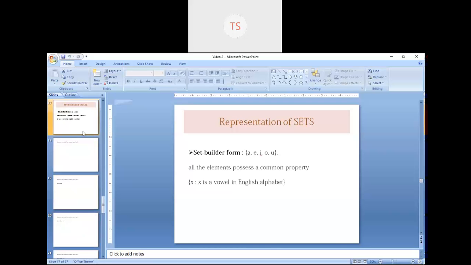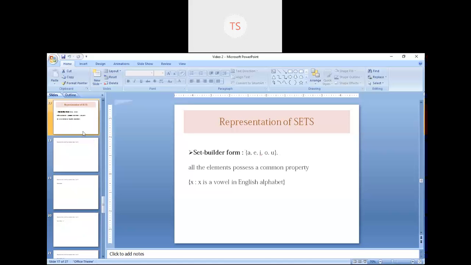So for that particular set A, E, I, O, U, I will write, see here also I have used the curly bracket. Under this curly bracket, I have written x, and the semicolon means x such that x is a vowel in the English alphabet. If I write A, E, I, O, U under curly bracket, you will understand this is a set of vowels.